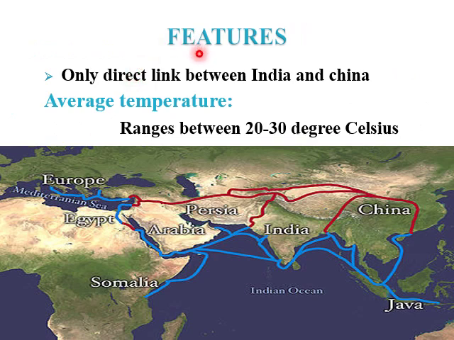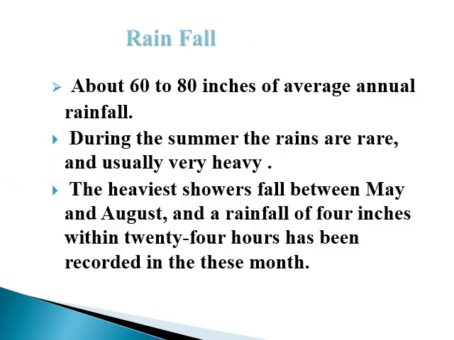If we talk about the physical features of this region, they are directly linked between India and China. The average temperature of this region is about 20 to 30 degrees Celsius all over the year. There is about 60 to 80 inches of average annual rainfall in this region.